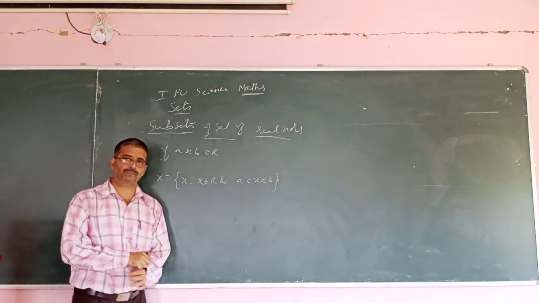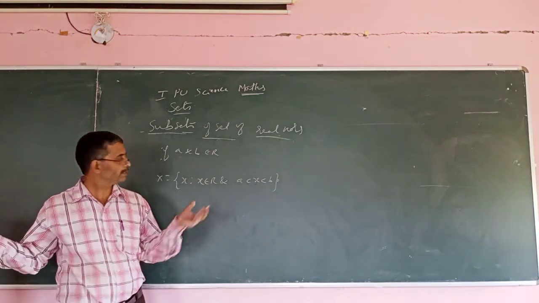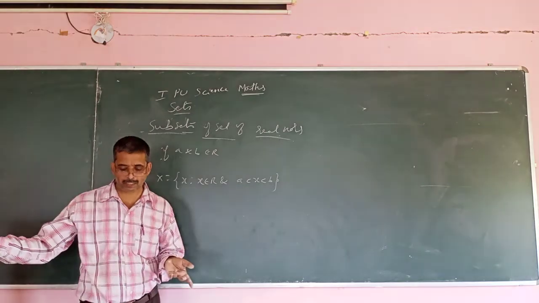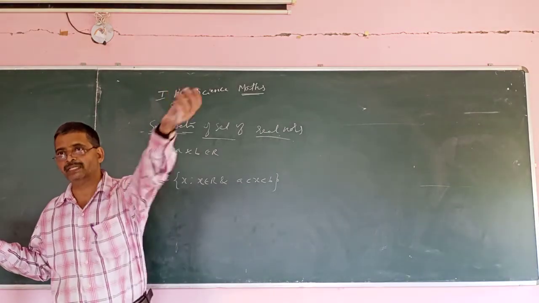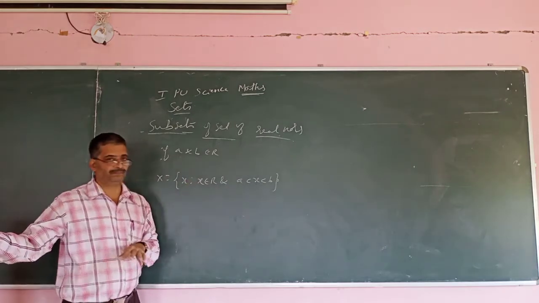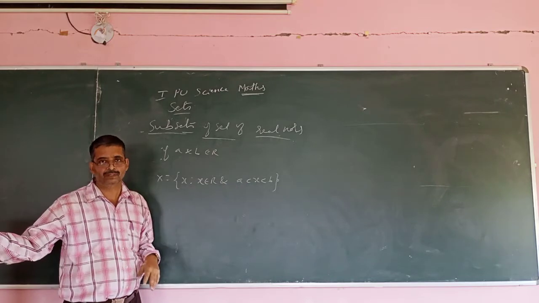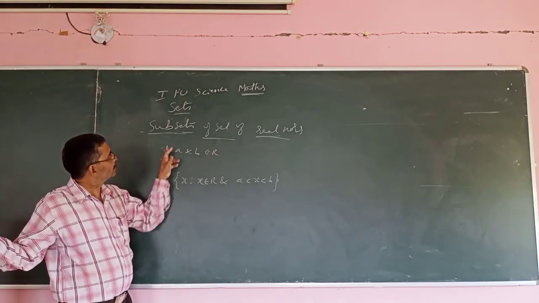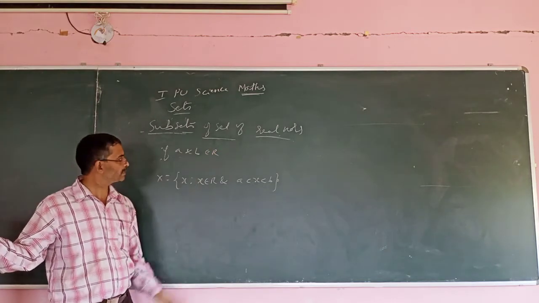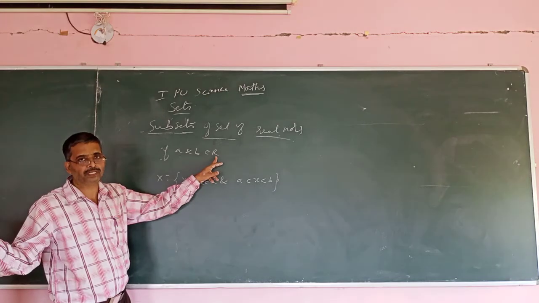It is of course an example of an infinite set, because between any two real numbers there are infinitely many real numbers. So this is a subset of R, the set of real numbers, denoted by capital R.